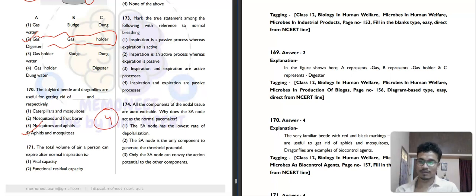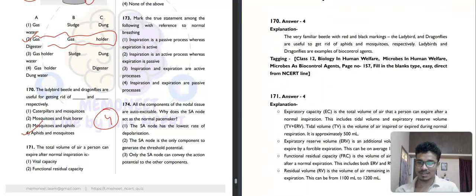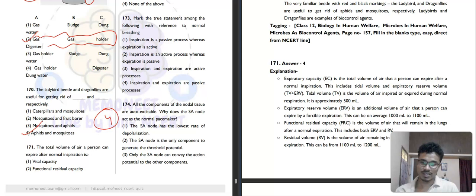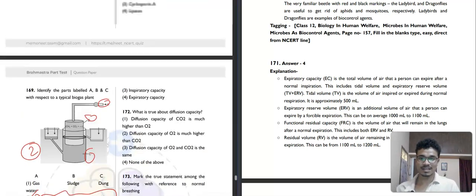Then 171. The total volume of air a person can expire after normal inspiration. Let me understand. This is normal inspiration, not forced. Now the total volume of air I can expire, not forcefully. What is this called? This is basically called expiratory capacity. So fourth option will be your correct answer here. Expiratory capacity is basically expiratory reserve volume along with tidal volume.